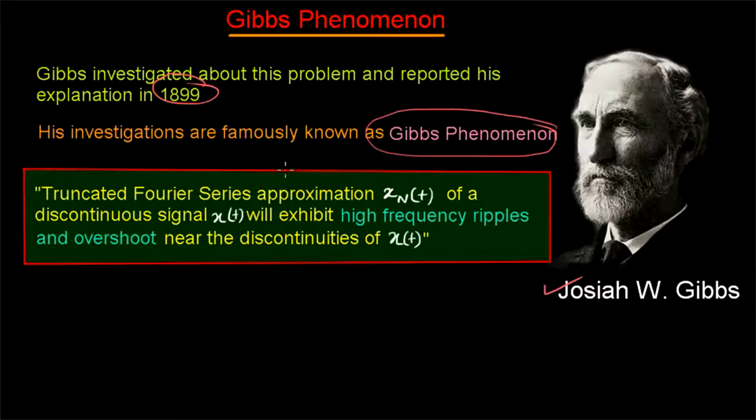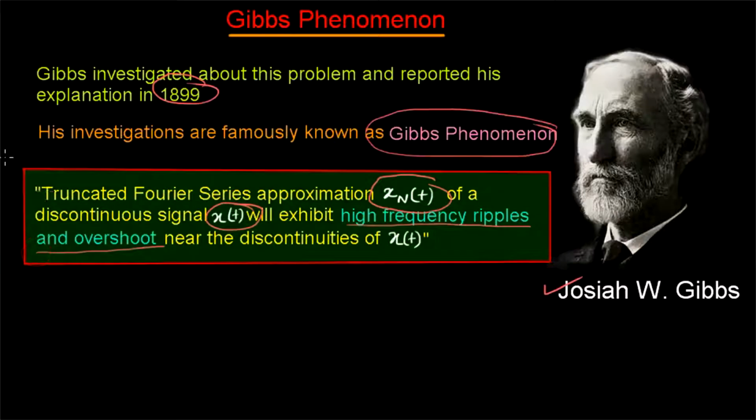The formal definition of the Gibbs phenomenon is this: the truncated Fourier series approximation, that is x_N of t, of a discontinuous signal x of t, let us take the square wave, which is a discontinuous signal, will exhibit high frequency ripples and overshoot.